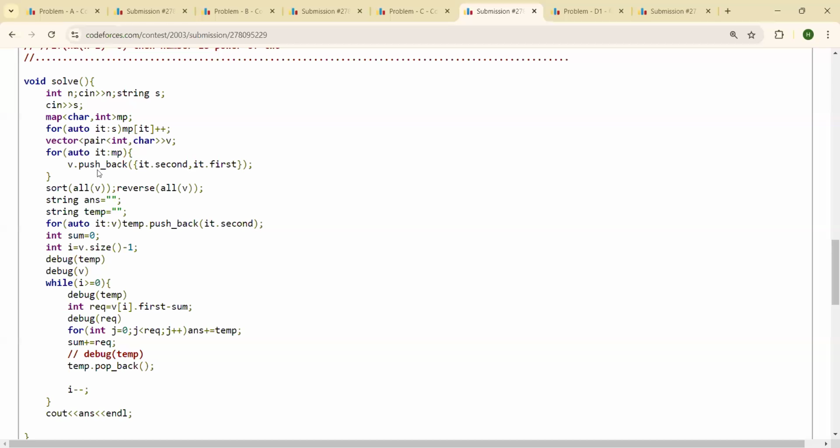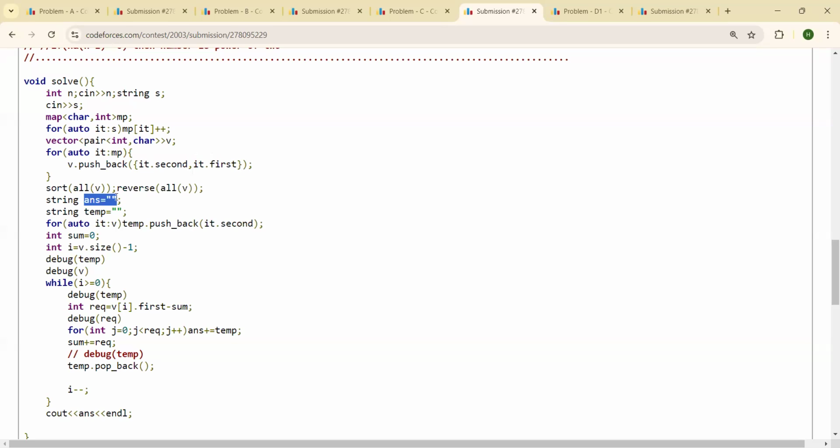So if I simply explain it to you all, first of all I constructed the frequency by using a map, and then I constructed a vector of pair int comma character, that is storing the frequency for every character. So in my vector, I simply pushed back it.second comma it.first. So it.second is the frequency, it.first is the character. Then I sorted this vector and reversed this vector. So basically sorted the vector in descending order.